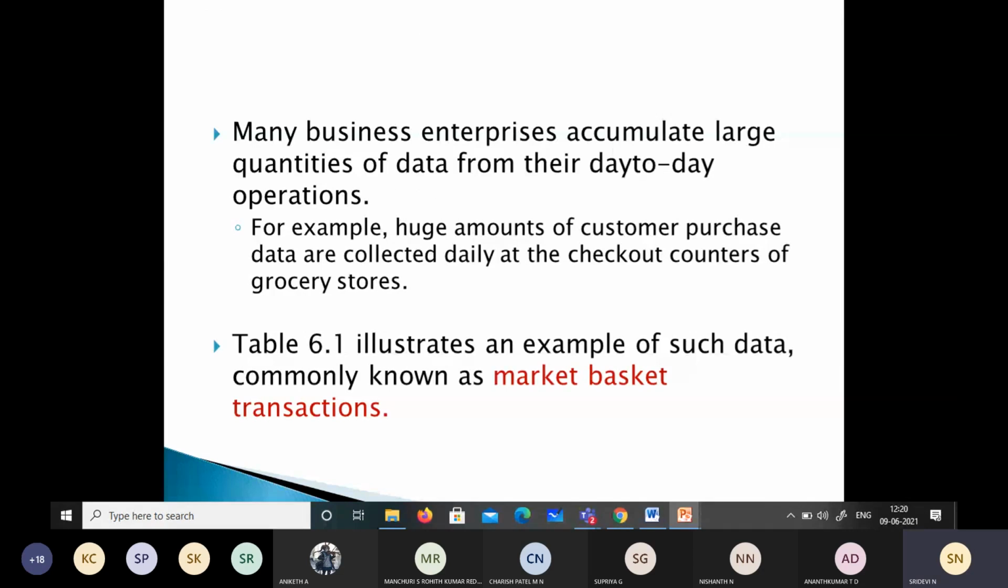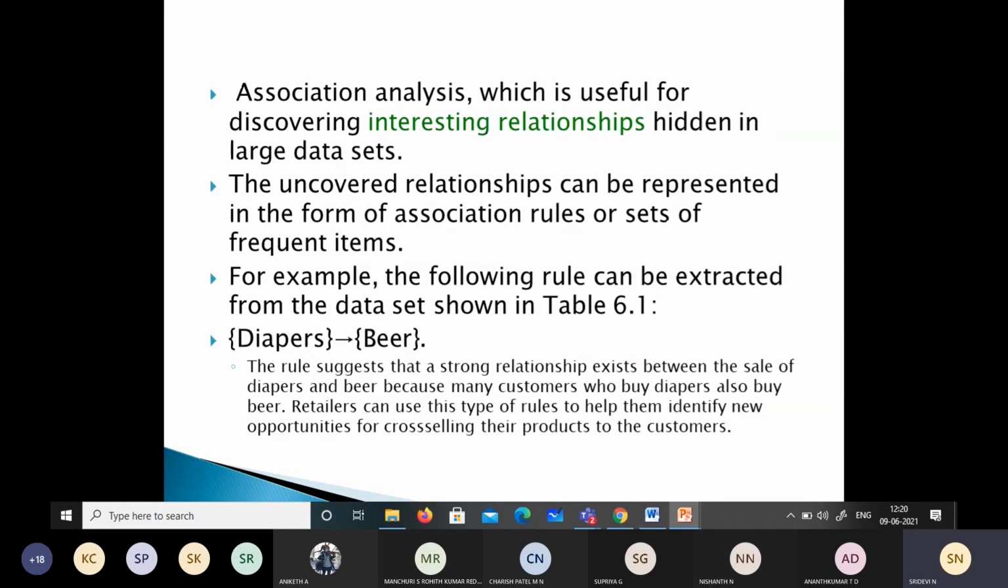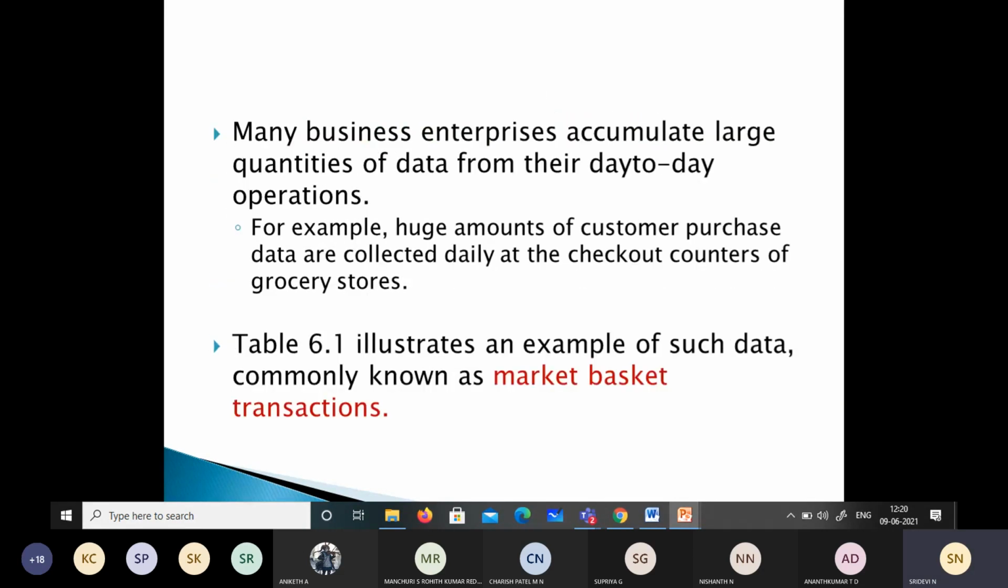Okay, let's start now. As you know, if it is business, there will be accumulation of a large quantity of data from their day-to-day operations, isn't it? So huge amounts of customer purchase data will be collected daily, for example, at the checkout counters of grocery stores. As an example, we have such data, which is usually known as market basket transactions.